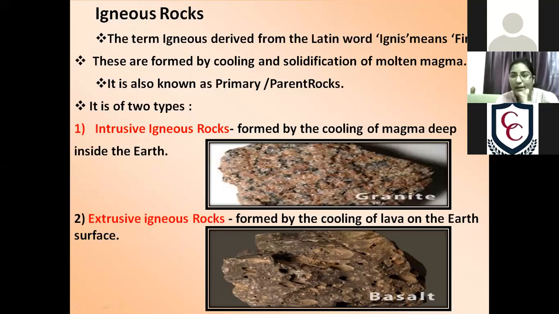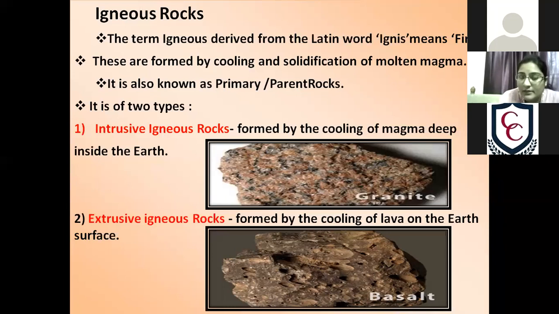We can take the same example from summer time, when you are obviously making custard at home. When you pour the custard into hot milk, what happens? There are lumps in the milk. But if you do the same thing with cold milk, there are no lumps. Same as that, when the temperature inside our earth is more, it takes time and forms larger grains, like the lumps. And on the surface, the temperature is comparatively less, so the fine grains are there.